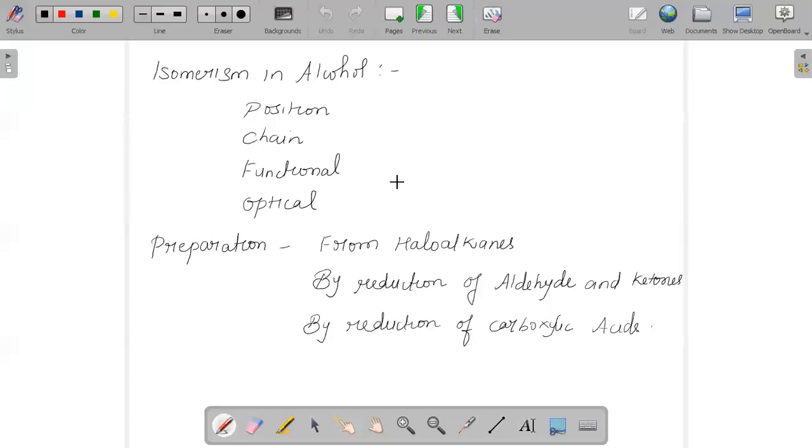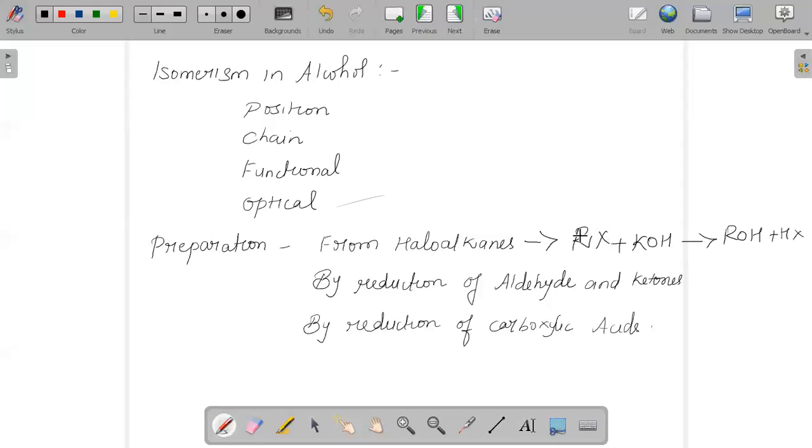And there are different methods of preparation of alcohols. Alcohols can be prepared from haloalkanes. That is when any of your haloalkanes is going to react with aqueous potassium hydroxide, that will undergo a nucleophilic substitution reaction. Like for example, RX plus KOH, then your product will be ROH plus HX. This can be any halogen.